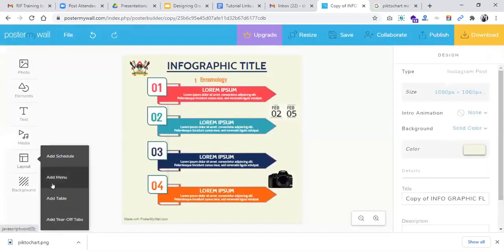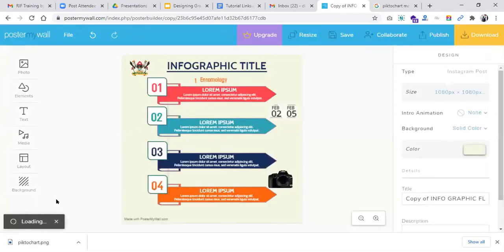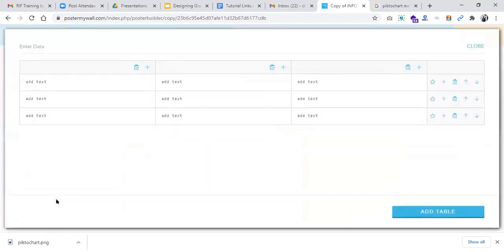Then also we can add a table. If you have data that you would like to represent in table form, you can click on table. Yes, so you can click on table, then you edit the items.